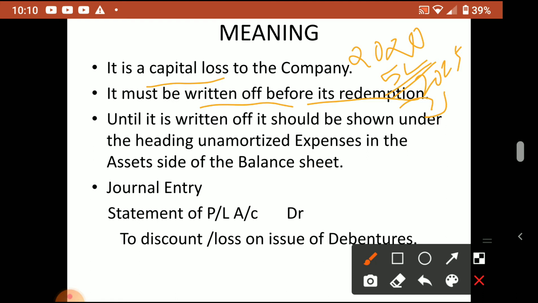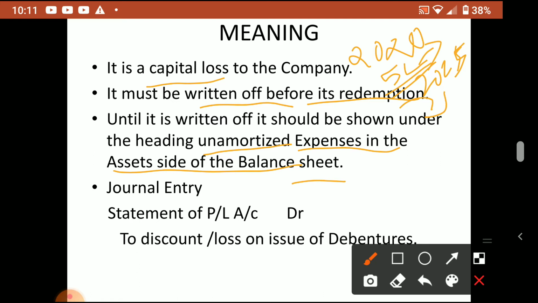Now, before redemption, that is before 2025, whatever loss or expense is there, we have to write off from the books. It should not be there when you redeem the debentures. So in the year of redemption, 2025, before that you have to write off all the expenses. Until it is written off, it should be shown under the heading unamortized expenses on the asset side of the balance sheet. Each year we write off some portion of expenses, just like advertisement expenditure, which is also a huge expenditure, so we write off a little from each year's profit.